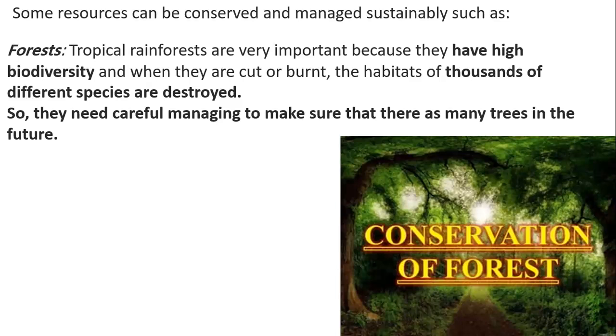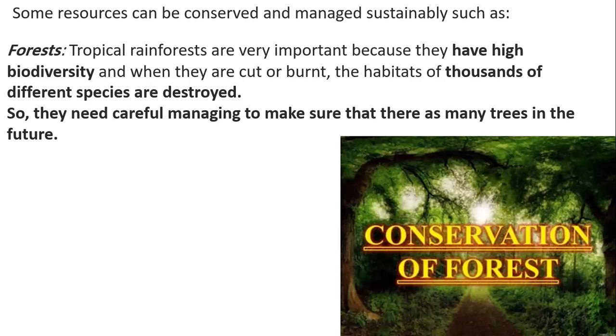Let's look at some sustainable resources. Some resources that we can conserve and manage sustainably are, first, forests. As we mentioned before, tropical forests have the highest biodiversity. So by burning them, thousands of different species get destroyed because they lose their homes.